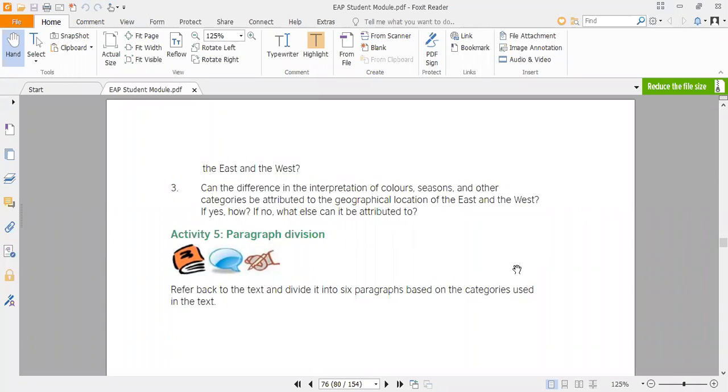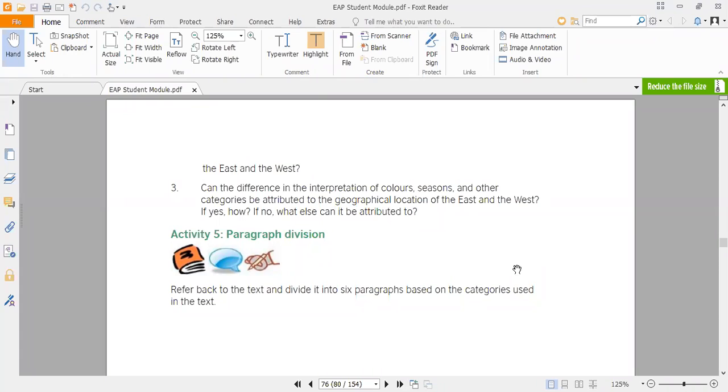Then we have the third question, that is, can the difference in the interpretation of colors, seasons, and other categories be attributed to the geographical location of the east and the west? What do you think, do Eastern and Western people have different interpretations and concepts related to color, seasons, and other categories? What is your opinion, is it just because of the geographical location, that we Eastern people are geographically different from the Western people? Is that why we have different concepts and ideas related to color, seasons, and other categories? If yes, how? Then you have to provide that.